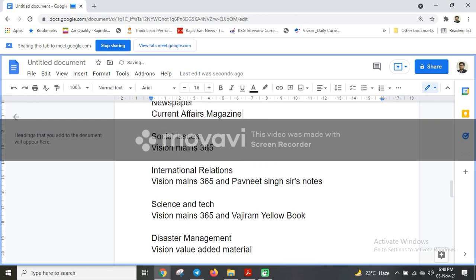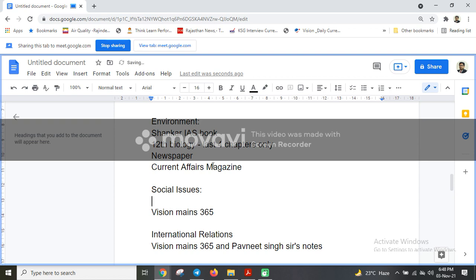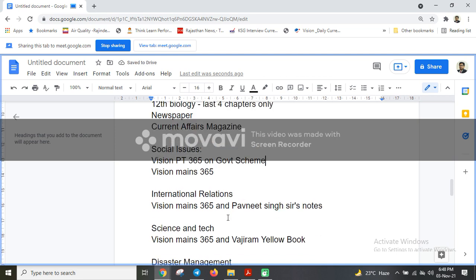Then social issues doesn't come that much in the preliminary part, but you can do the schemes part from the Vision document, Vision PT 365 on government schemes. Many times they ask questions related to schemes which are related to social issues.